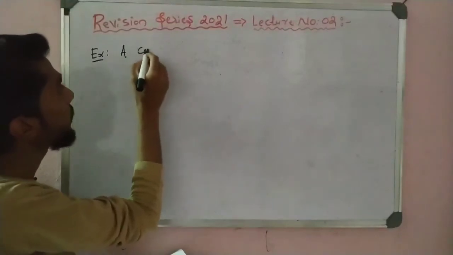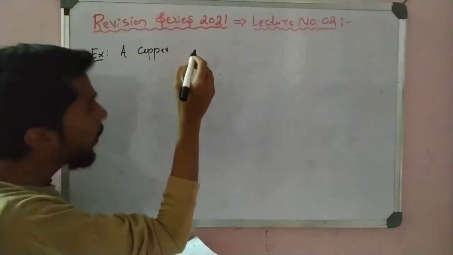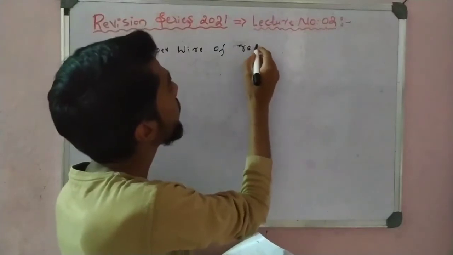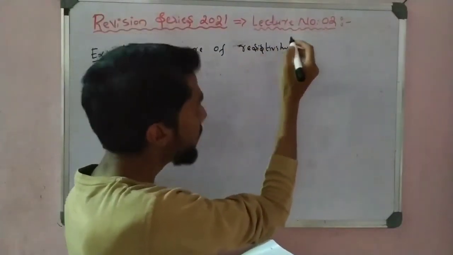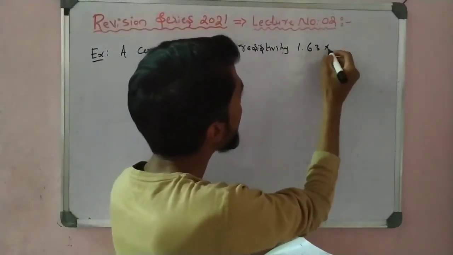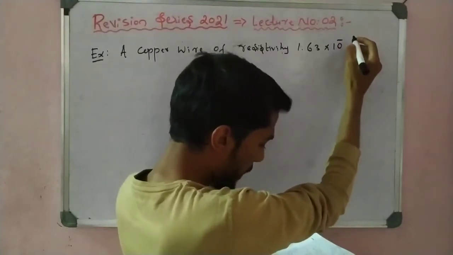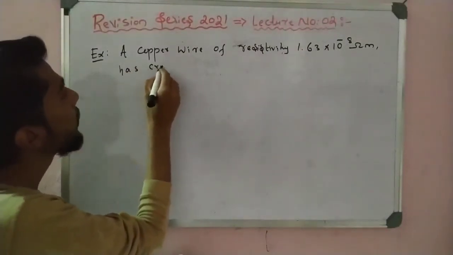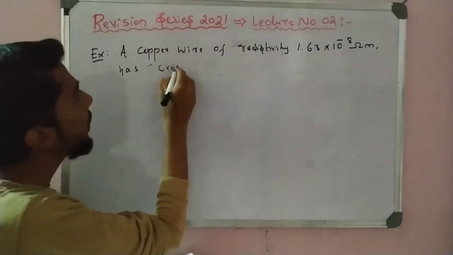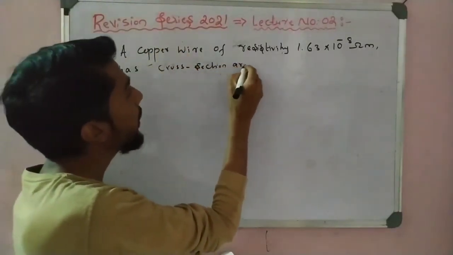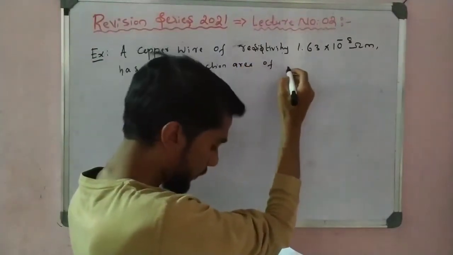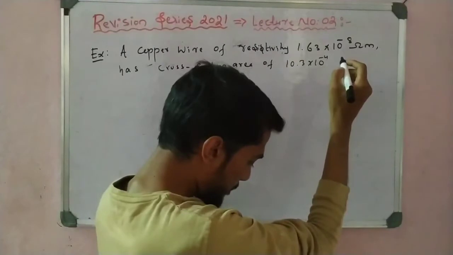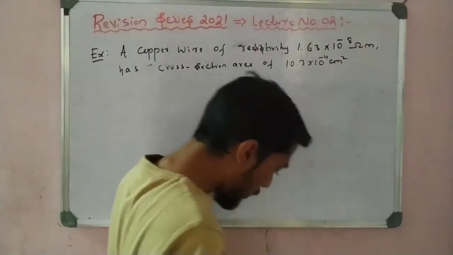A copper wire of resistivity 1.63 into 10 to the power minus 8 ohm meter has a cross section area of 10.3 into 10 to the power minus 4 centimeter square.